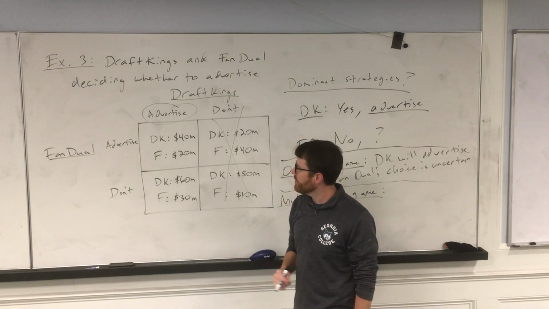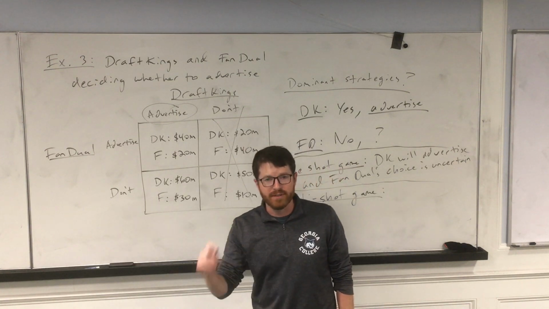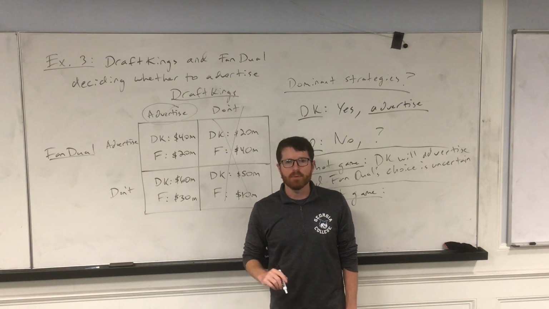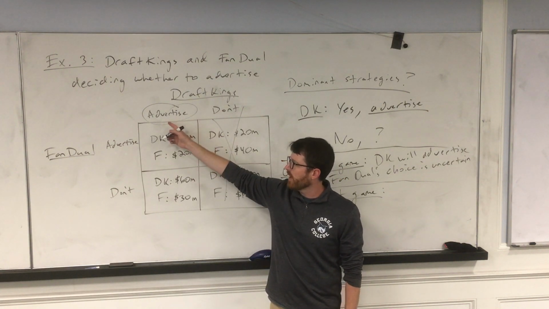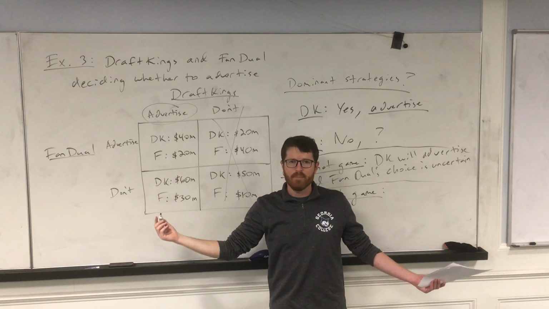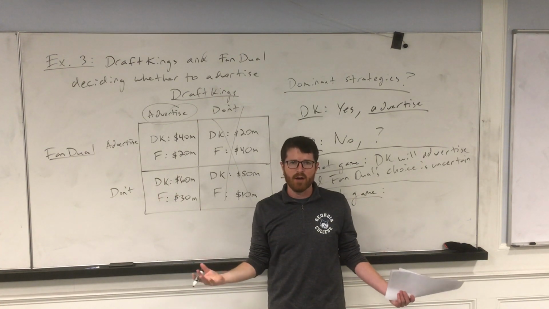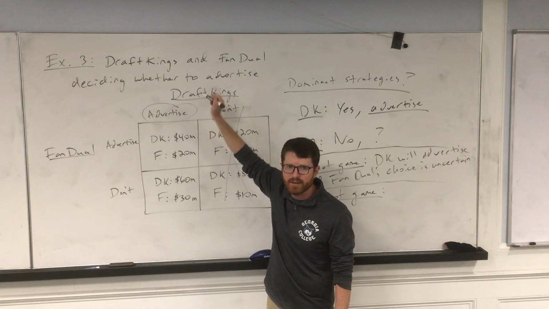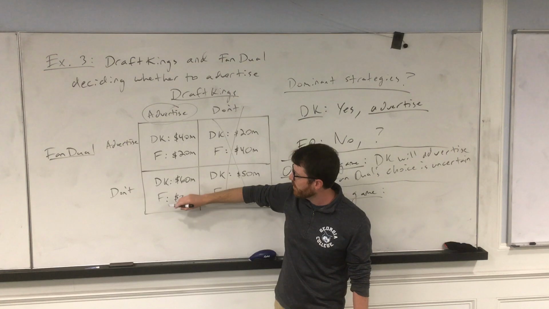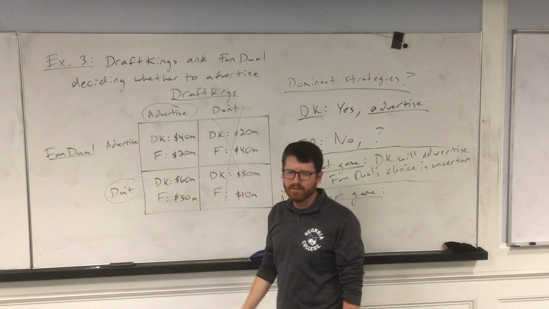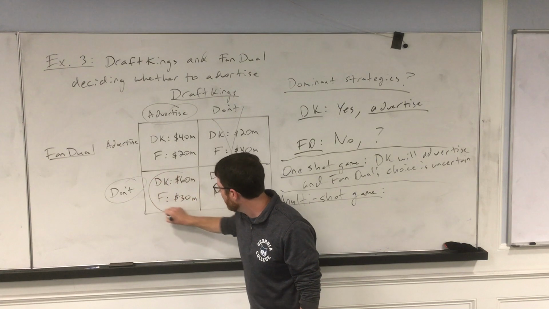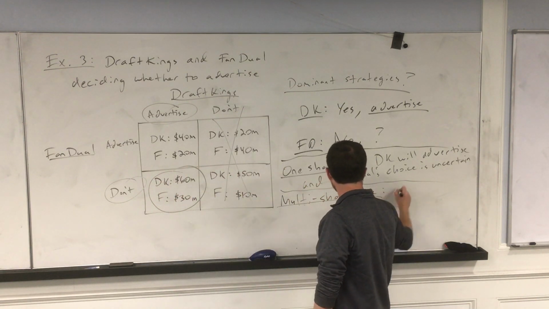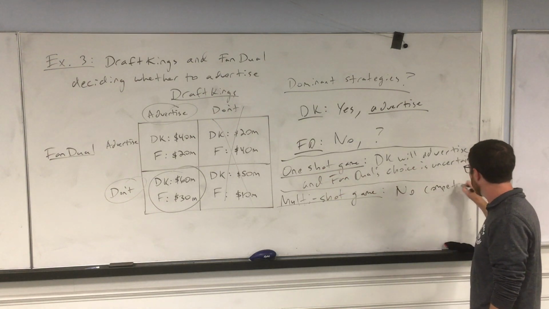So let's imagine we're talking about the choice of advertising every day. The very first day that they begin their little oligopoly, DraftKings advertises. FanDuel, who knows what they do, because they don't have a dominant strategy, so we don't know what the outcome is going to be. But if every single day DraftKings is advertising, well, FanDuel will eventually figure out that they shouldn't advertise. So this outcome in this quadrant becomes the expected outcome. All right, so in a multi-shot game, there is no competitive equilibrium.